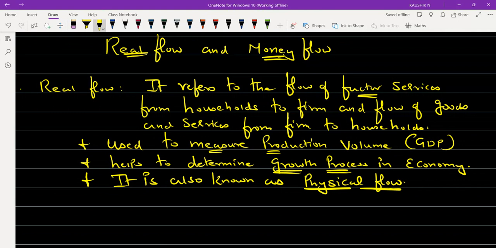And three important characteristics or features are: it is helpful in measuring the production volume of an economy, it is helpful to determine the growth process of an economy, and it is otherwise known as a physical flow. Any doubt until this?